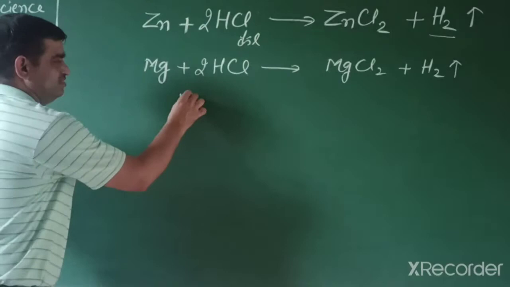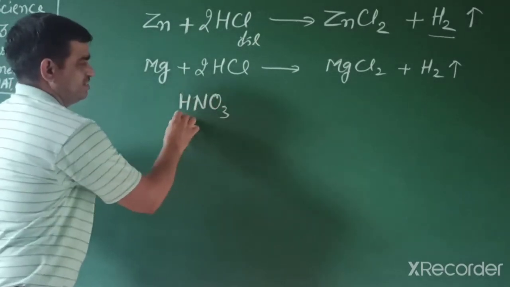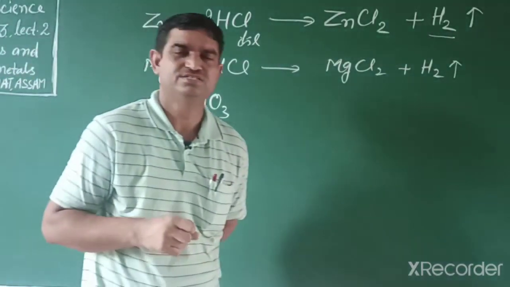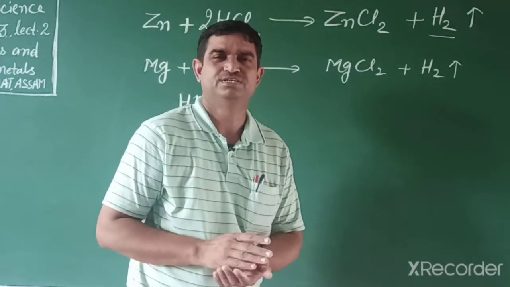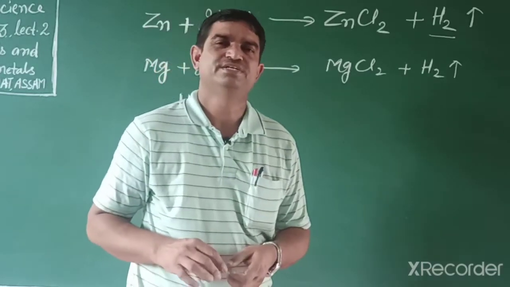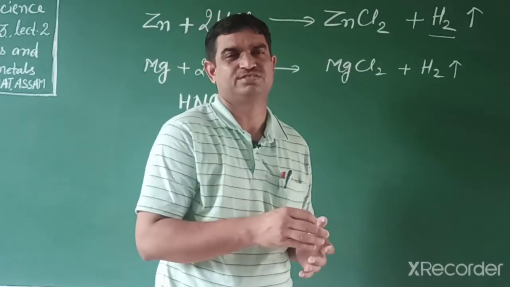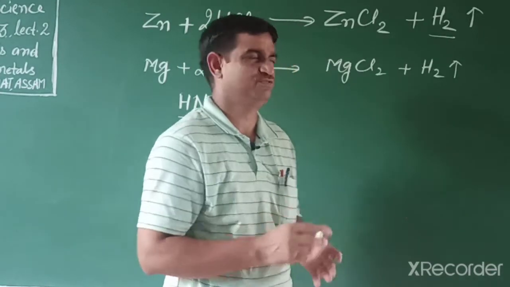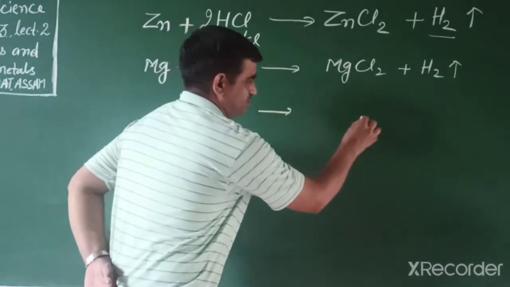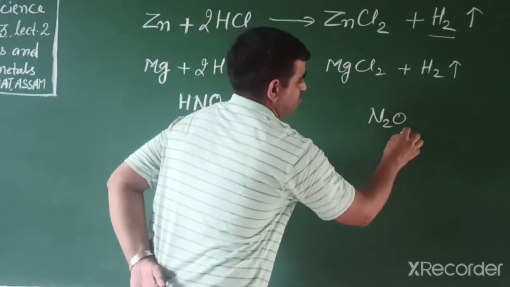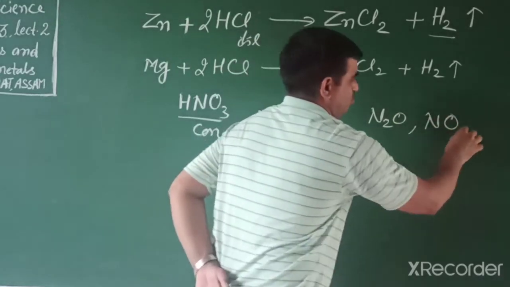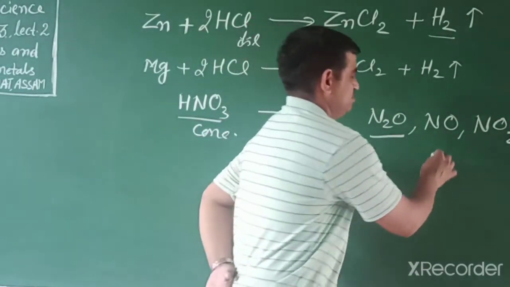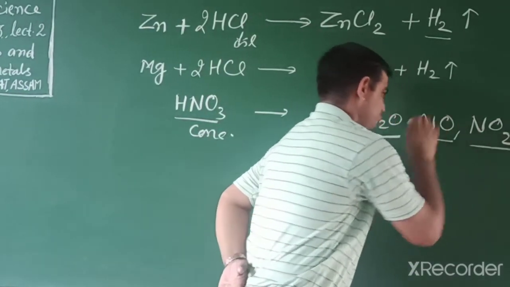Because concentrated nitric acid is a very strong oxidizing agent, when any metal reacts with it, hydrogen gas is released, but the released hydrogen further changes into water. So it releases N2O, NO or NO2 gas, either nitrous oxide, nitric oxide or nitrogen dioxide.